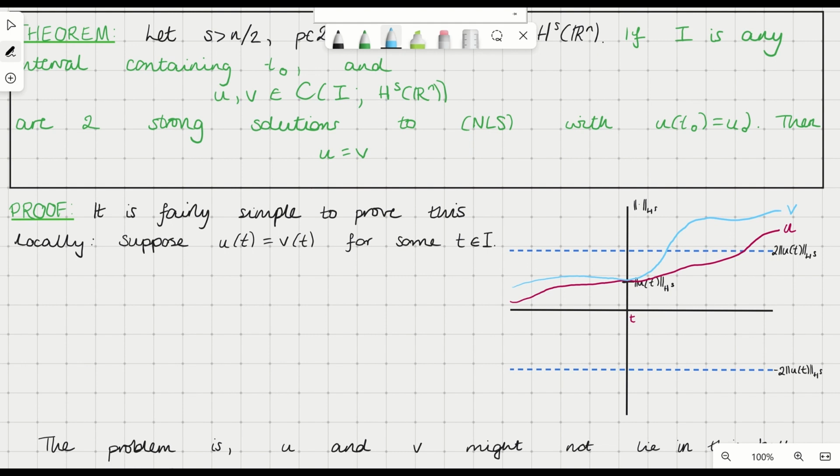So on this graph I've got time on the x-axis and the norm of the solution on the y-axis, so that you can really think of it just as the solution.